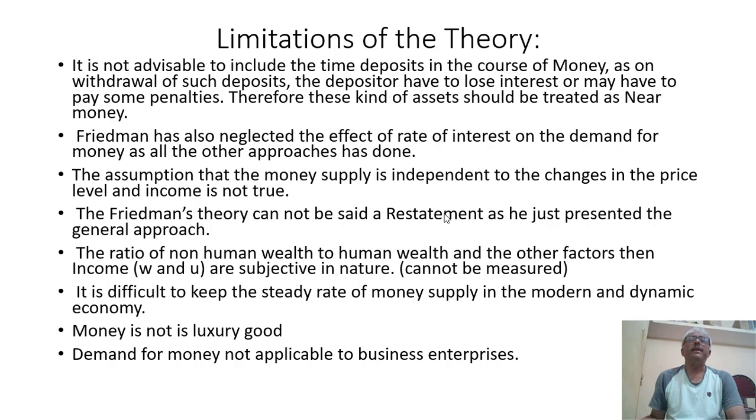The Milton Friedman theory, though it is called a restatement, is presented in a general approach. It is not scientifically explained. That is what people believe. The ratio of non-human wealth to human wealth and the other factors than income are subjective in nature. They cannot be measured. So it is one of the serious limitations. It is difficult to keep a steady rate of money supply in the modern and dynamic economy, and that has not been taken into consideration in the theory of Milton Friedman.